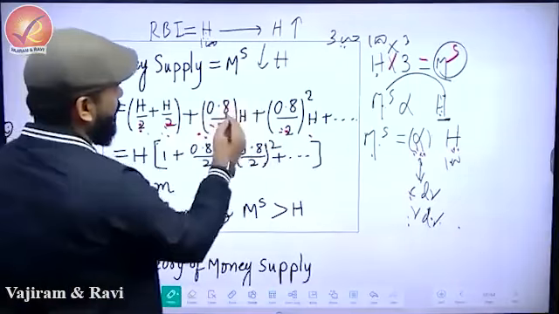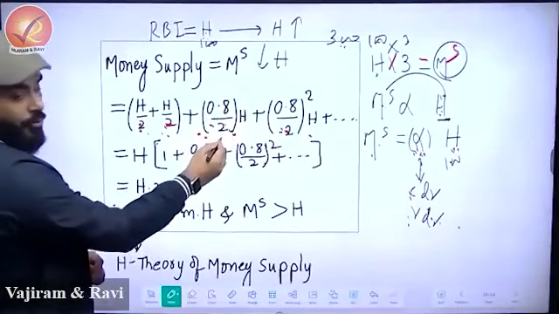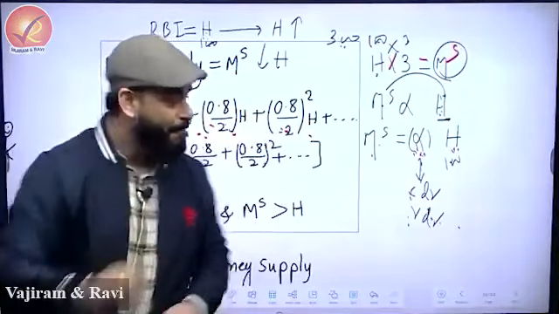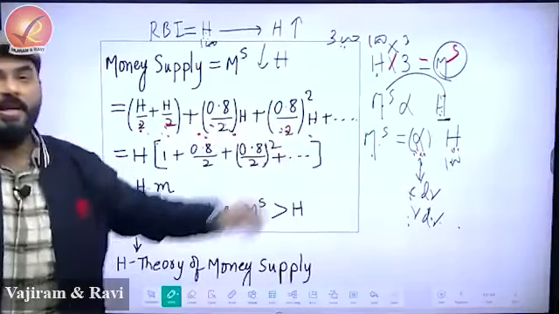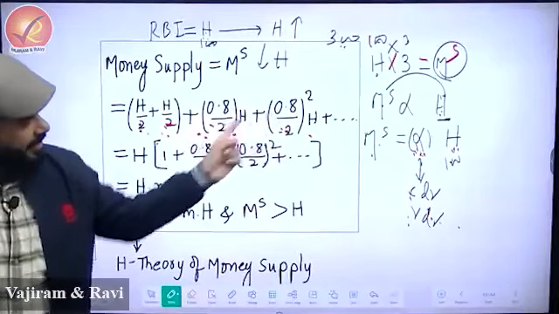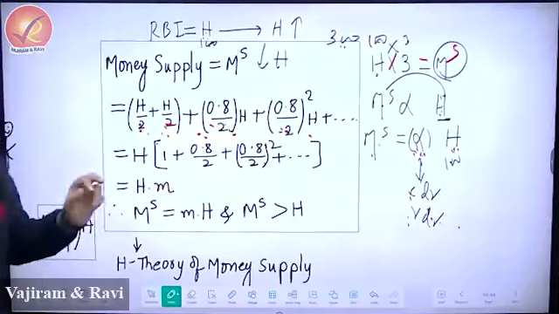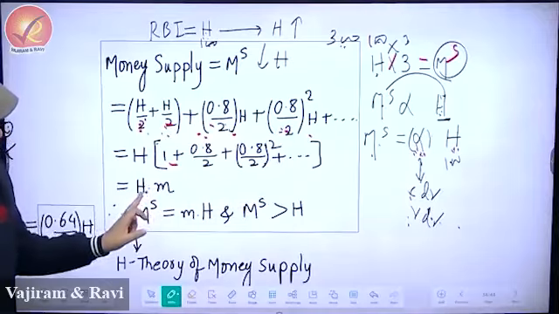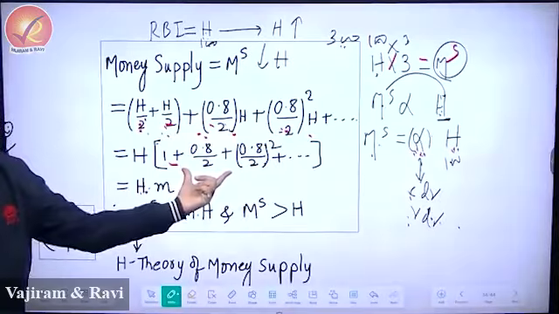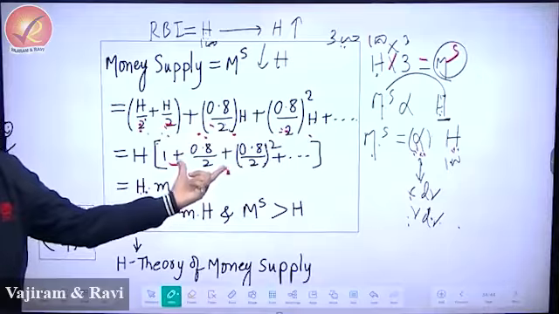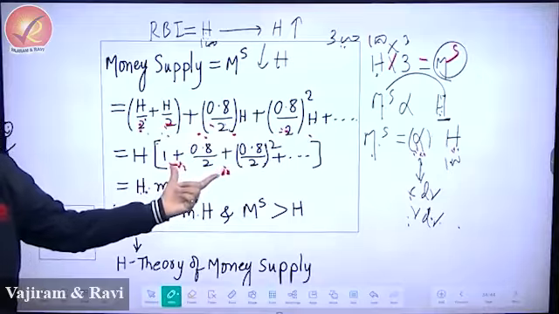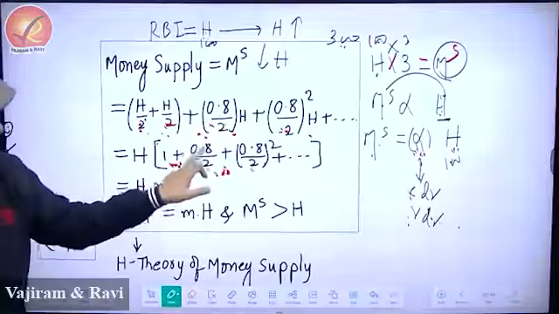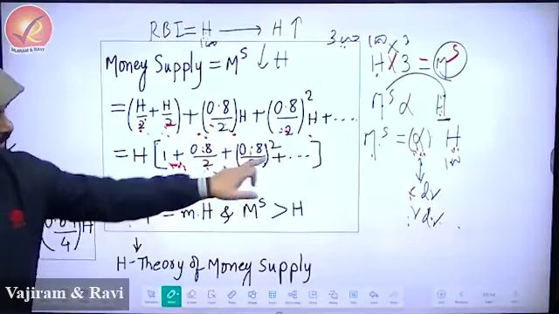You will see these numbers in your notebook. That point, this is 0.8 by 2. In the first round, 0.8, and you'll keep seeing this multiple times. Then NCERT says take H common, and then you will get this number, H into this whole number. NCERT says that if you do sequence and series, this is not your AP, this is your GP, geometric progression. And what is the common ratio? 0.8 by 2 is the common ratio.